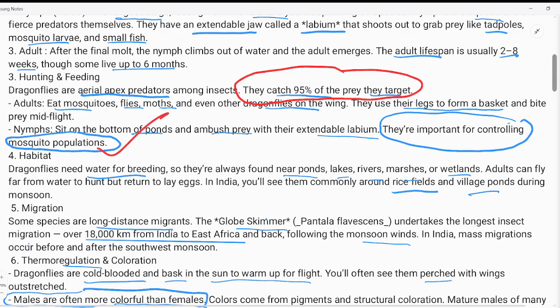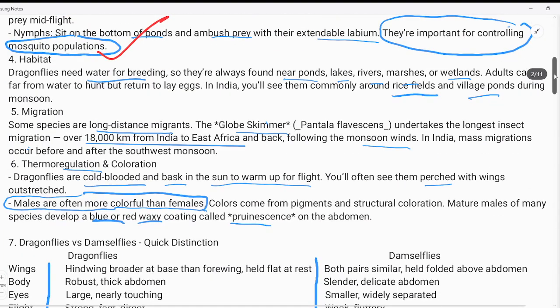They keep checks and balances in the mosquito population. Dragonflies need water for breeding, just like ponds, lakes, rivers, marshes, and wetlands.